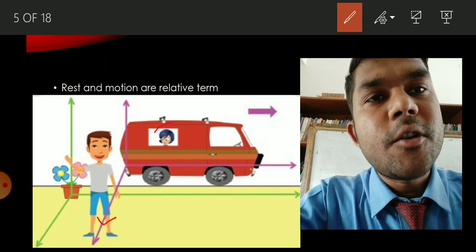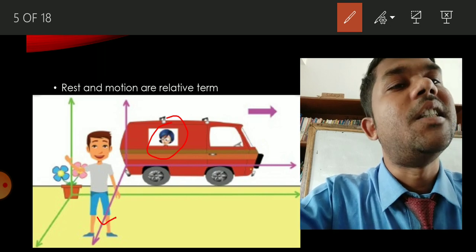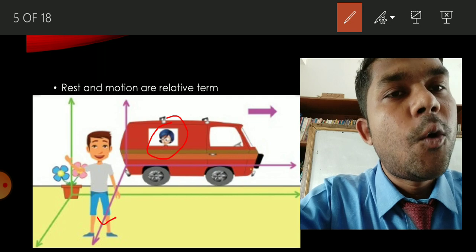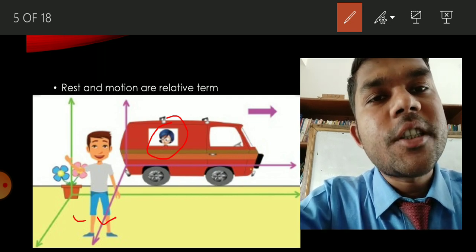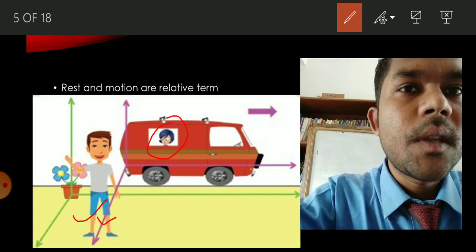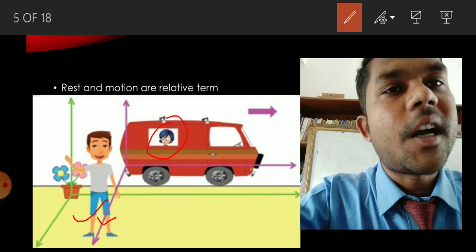Now talking about this girl. She is in the rest also. She is in the motion also. When you compare the girl with the outside surrounding, she is in the motion. Why? Because she is sitting in the car and she is moving with the car.